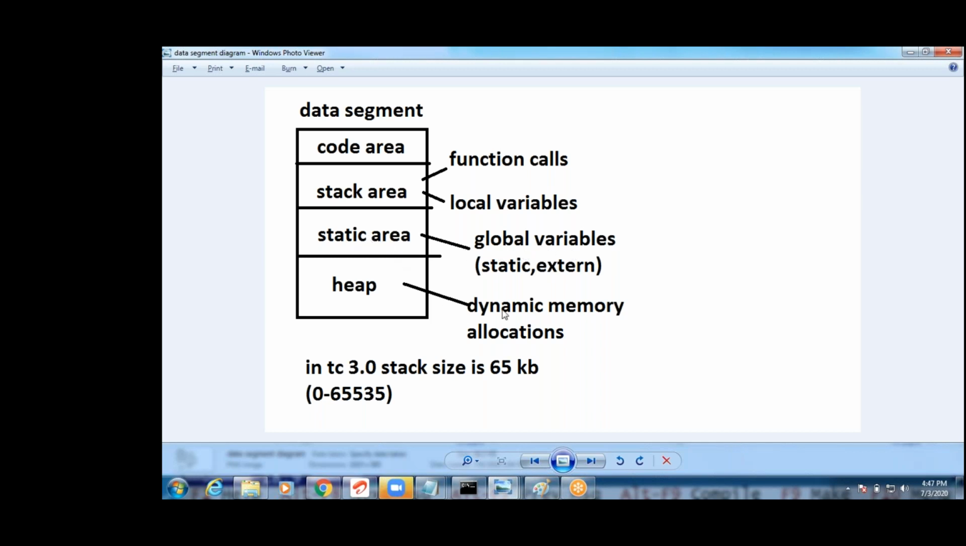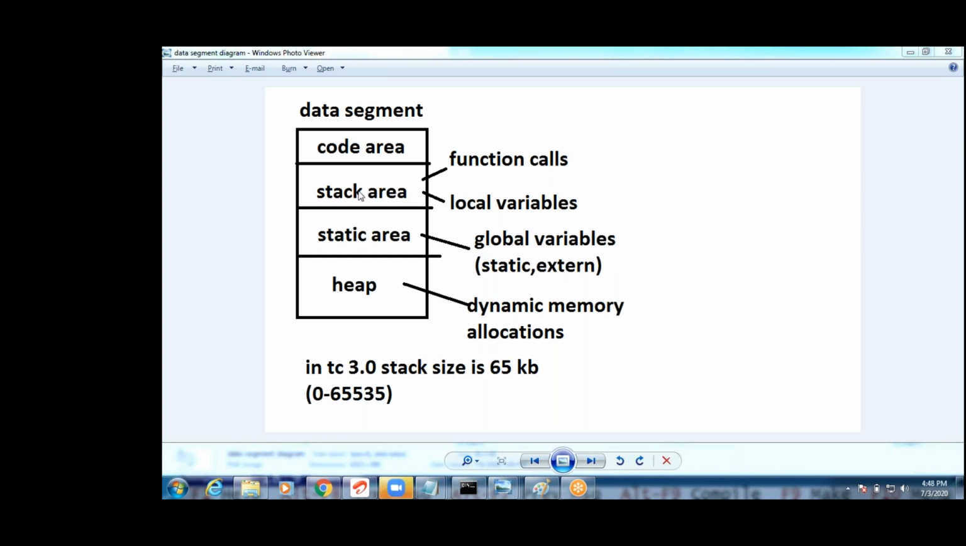Now write this in TC 3.0. We discuss only the stack, guys. Our variables will be stored in the stack area. What is the stack structure and stack diagram? I will show you. Write this: the data segment. In this memory, four areas will be allocated mainly: code area, stack area, static, and heap area.